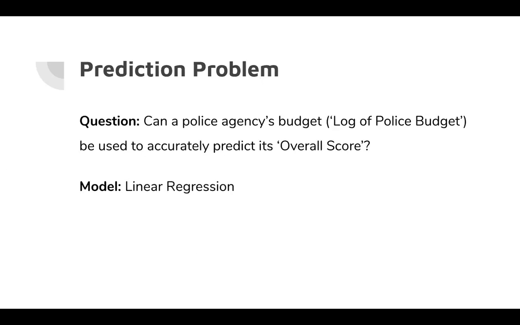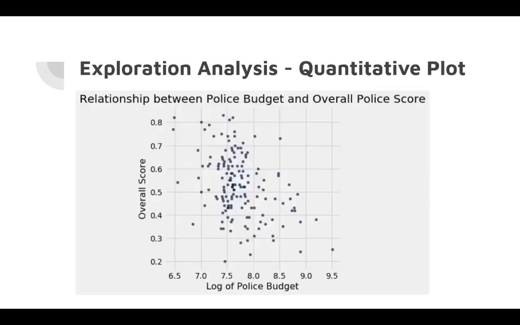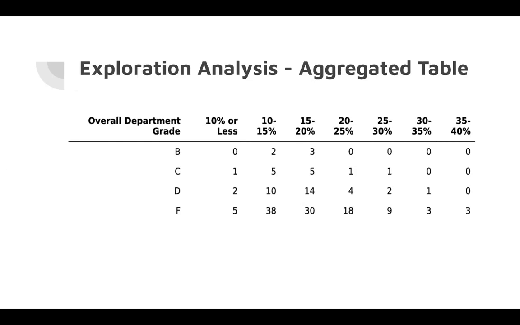And the model we choose to study this relationship is a linear regression. To tackle our prediction problem, we first created a scatter plot to visualize the data and see whether there was a relationship between the log of police budget and overall score. As shown in the plot, there seems to be a moderately negative linear association, and we can expect our model to do relatively well. We furthered this research by also looking at the percent budget spend from counties on the police, and we aggregate this data into a table, collecting all of the percentage breakdowns into bins and converting the numerical scores to letter grades so they're more easily readable. Quite notable is the large proportion of police departments that have failing grades.